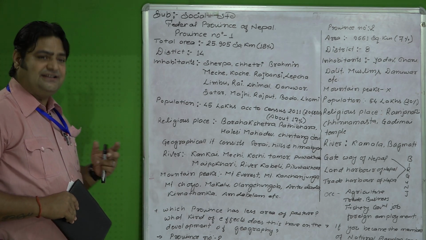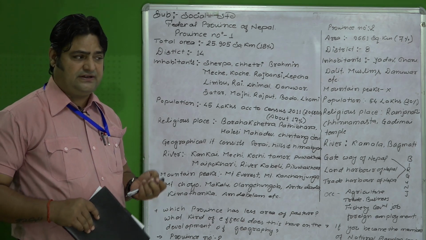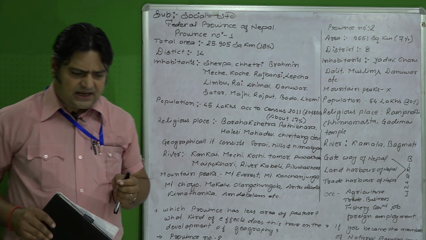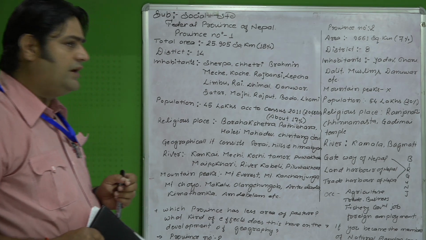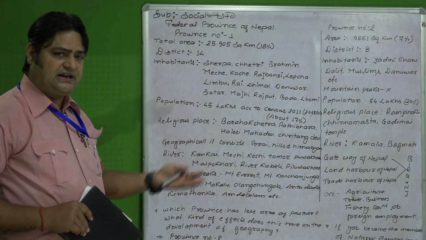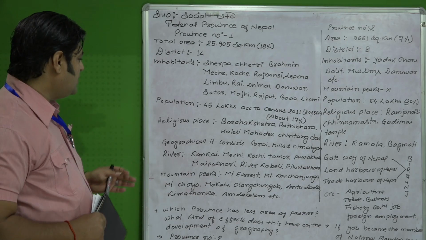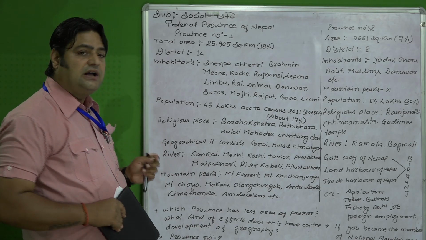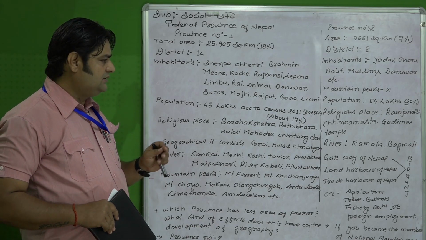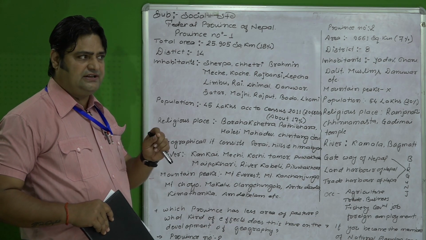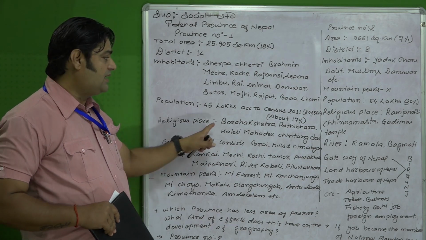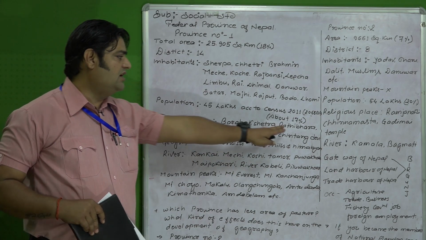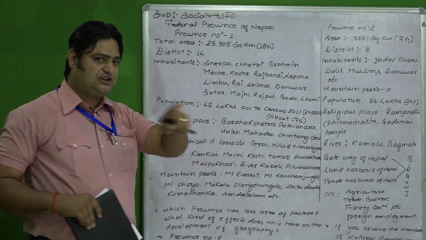Especially the religious places that are famous in this province are very important for the map of Nepal. Such religious places are most frequently asked in the pre-centup, centup as well as the C examination. The most famous religious place of this province is Baraha Kshetra. You can find it especially in the map plotting. Similarly Pathivara, which was already asked in the C examination, especially in the map.